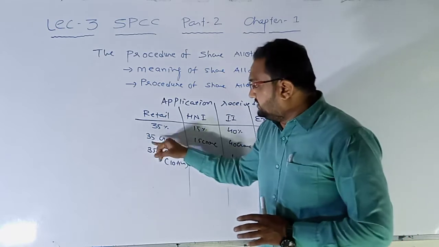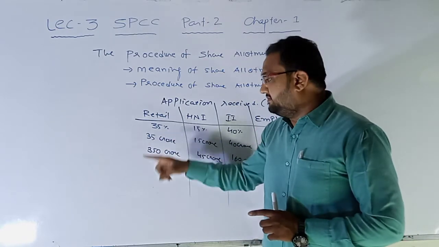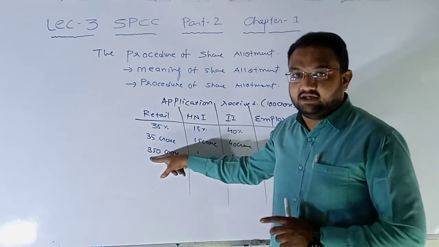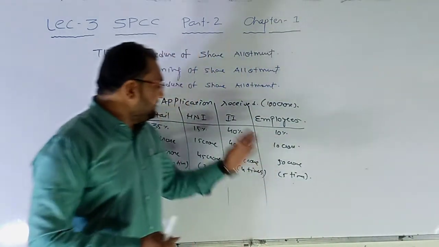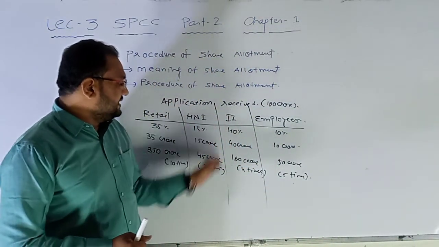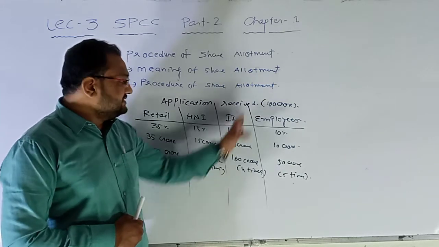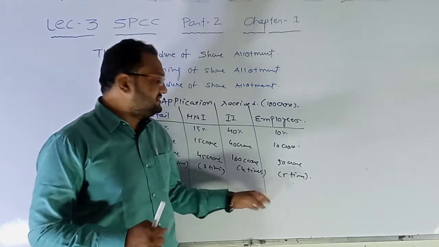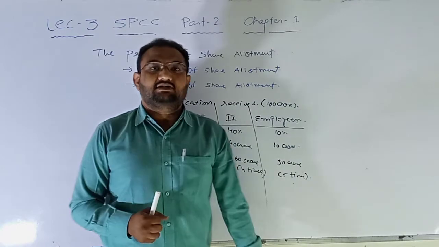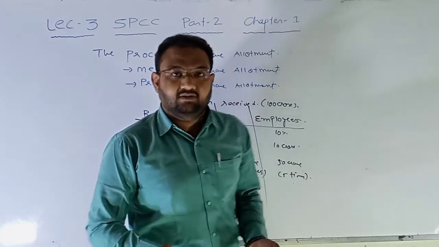That is, the expected amount was 35 crore, but the received amount was 350 crore. Same way, from different categories, they found out that in HNI, 3 times application received, in institutional investors 4 times, while in employees 5 times application is received.